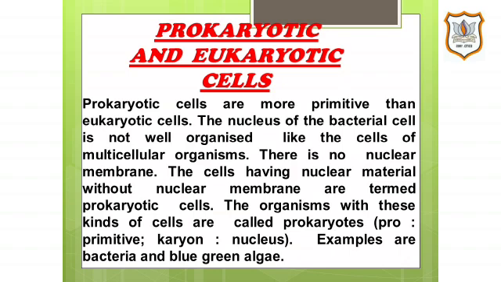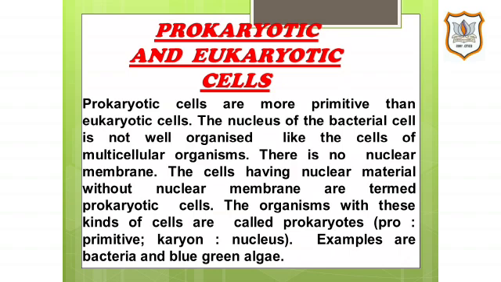Prokaryotic cells are more primitive than eukaryotic cells and have a simple structure. The nucleus of prokaryotic cells is not well organized. There is no nuclear membrane around the nuclear material in the prokaryotic cells. The cells having nuclear material without a nuclear membrane around it are called prokaryotic cells. The nuclear material in a prokaryotic cell is in direct contact with the cytoplasm. In fact, prokaryotic cells have no real nucleus.